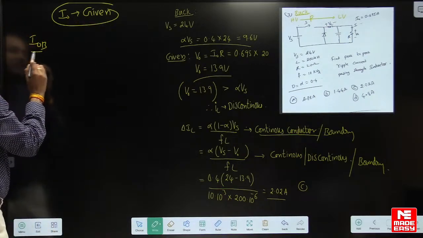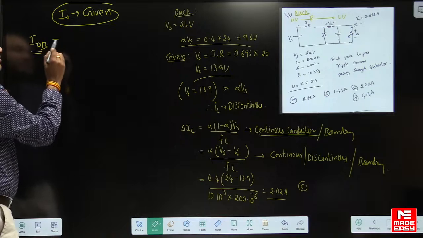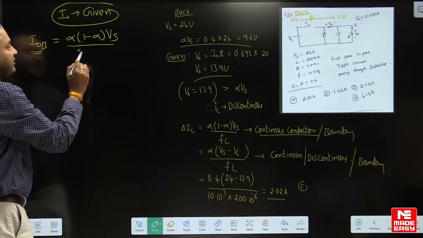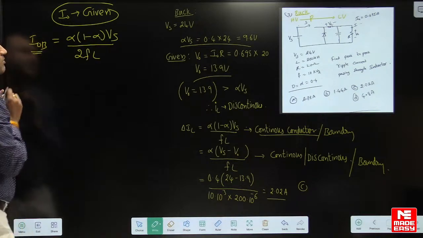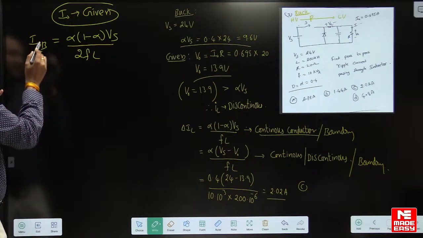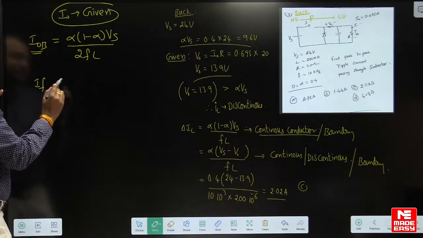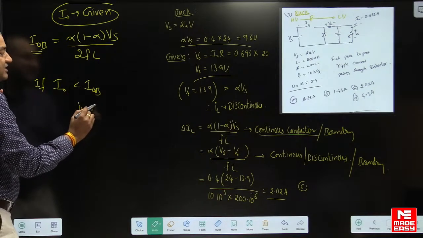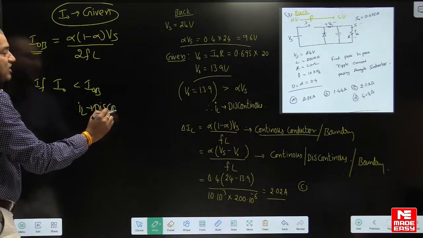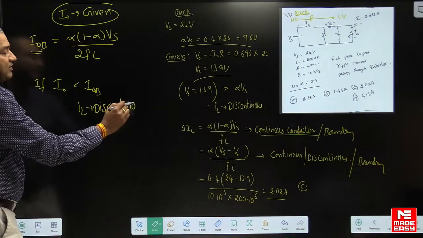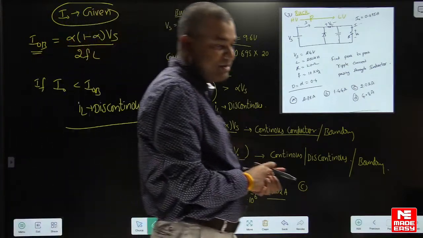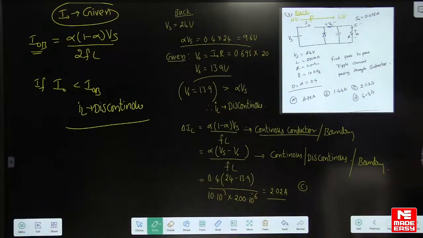If you calculate the boundary current, the formula for boundary current is alpha into (1 minus alpha) into Vs by 2 into Fl. You calculate the boundary current. If I0 is less than the boundary current, then IL is discontinuous. Yes, you can also use this method. Ultimately, you will get the same answer, right? Good.